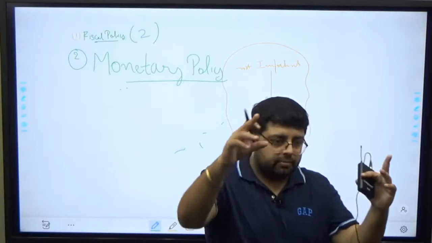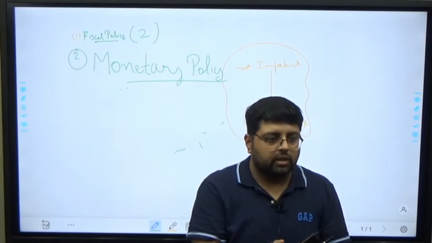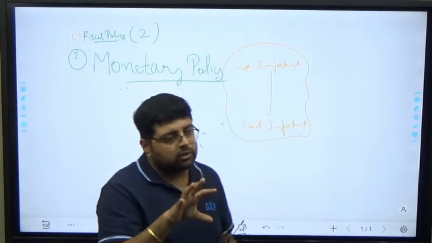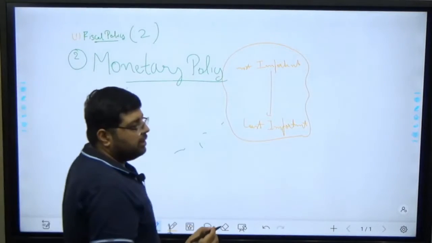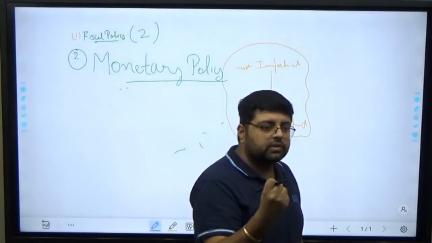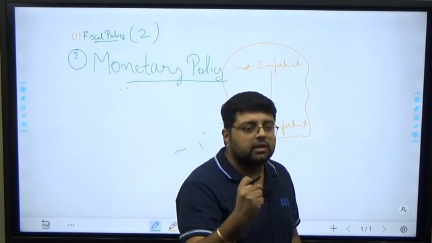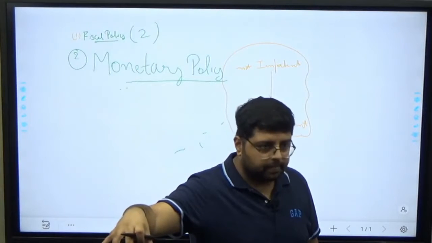When your RBI is controlling all this money, that is what monetary policy deals with. So monetary policy is one of the policies in the hands of RBI, which is basically controlling the amount of money in the market.